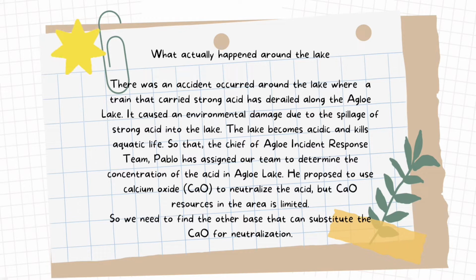So the chief of Algo Incident Response Team, Pablo, has assigned our team to determine the concentration of the acid in Algo Lake. He proposed to use calcium oxide, CaO, to neutralize the acid, but calcium oxide resources in the area are limited. So, we need to find another base that can substitute the calcium oxide, CaO, for neutralization.